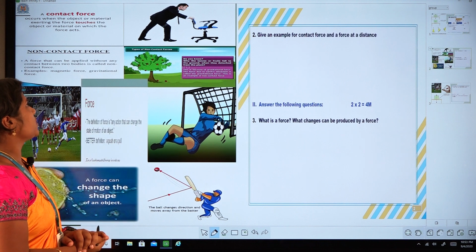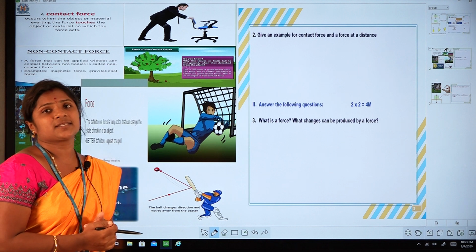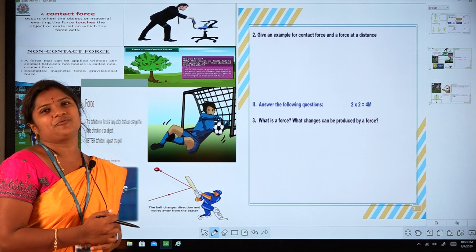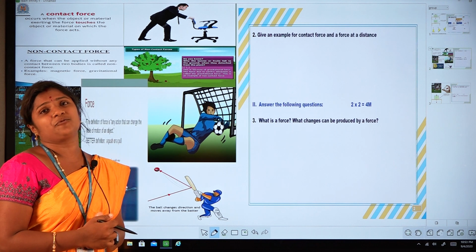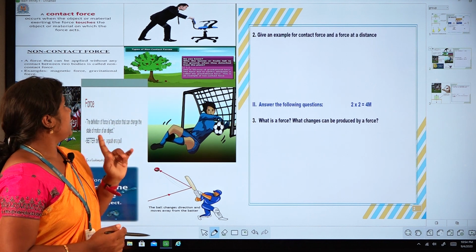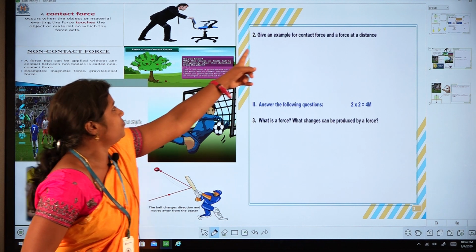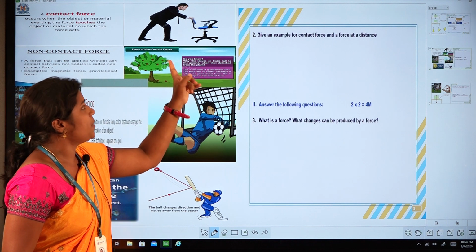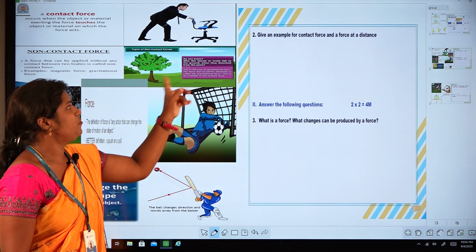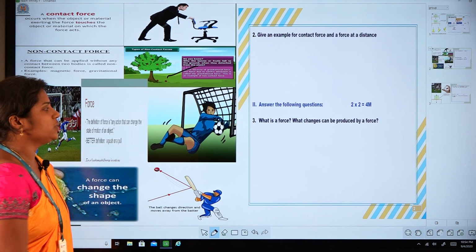And non-contact force: there is no direct contact between the two surfaces, but there is a force of attraction between them, like gravitational force, magnetic force, and electrostatic force. These are examples of force at a distance, the non-contact forces. The example of contact force is pushing a chair. An example of non-contact force is an apple falling from the tree. So then let us move on to the third question.